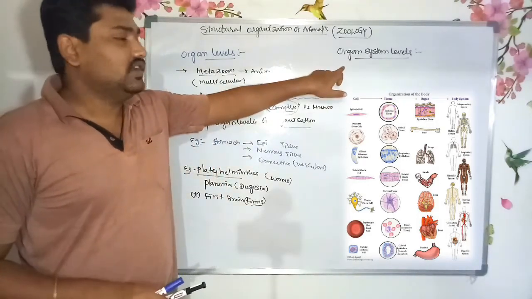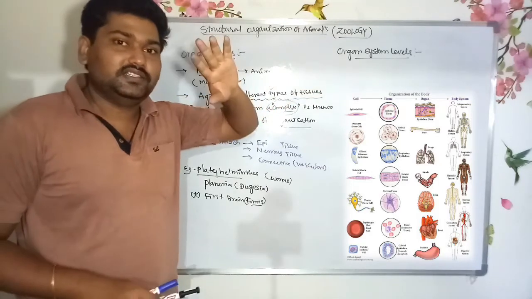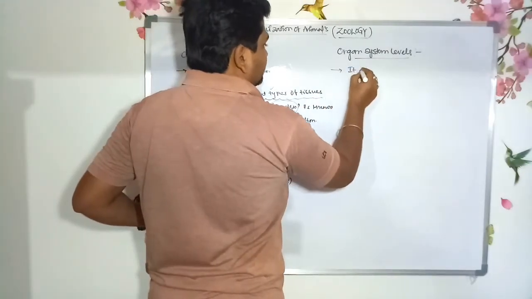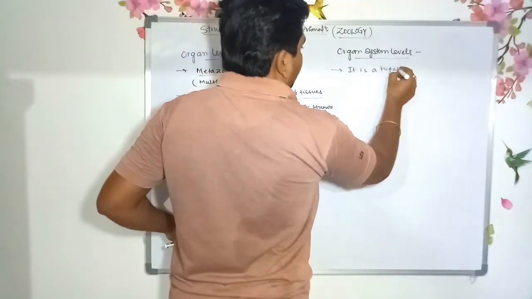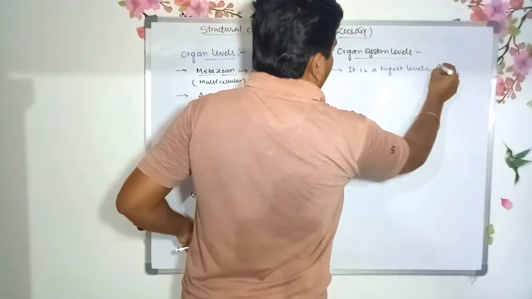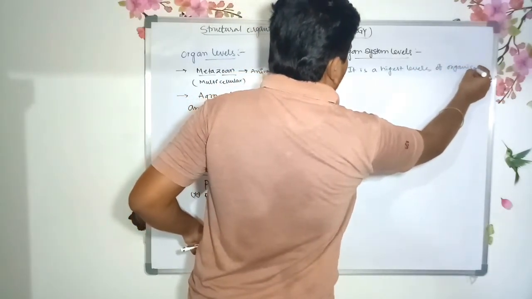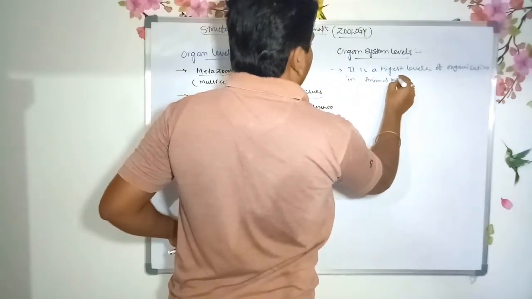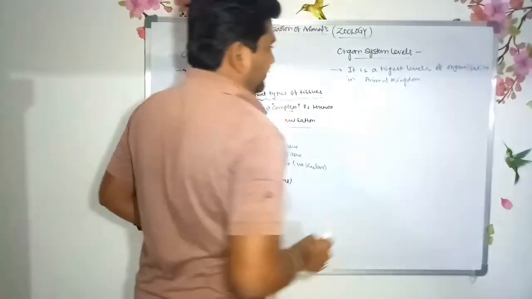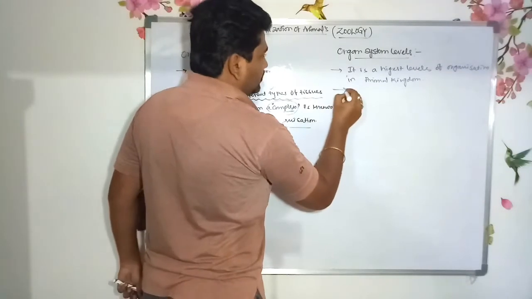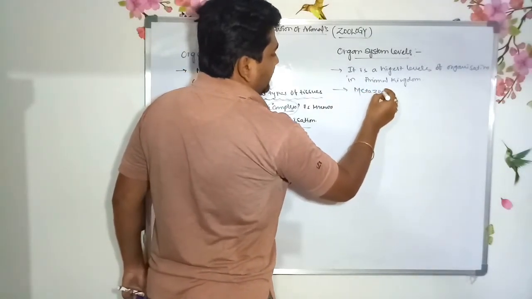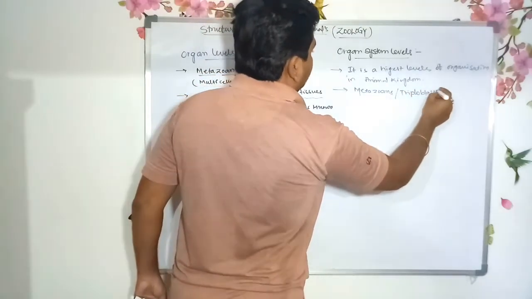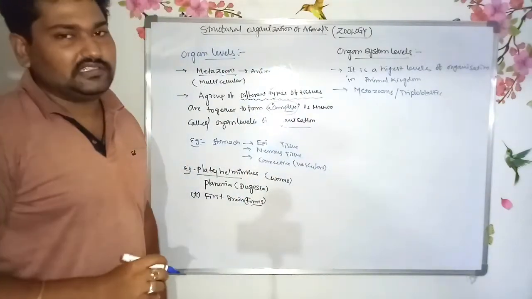It is the highest level of organization in the animal kingdom. Most metazoans, the triploblastic organisms, show the organ system level of organization.